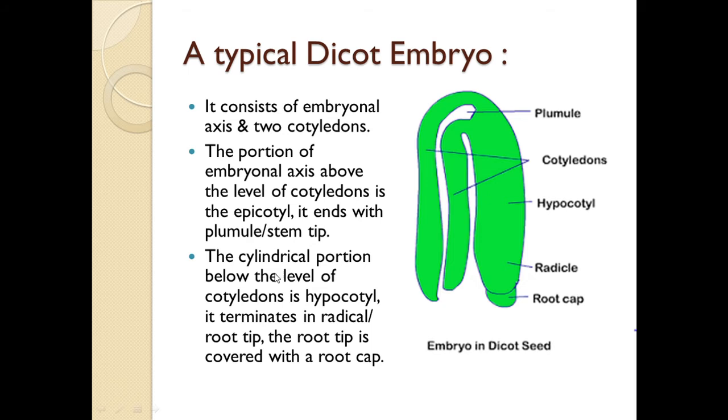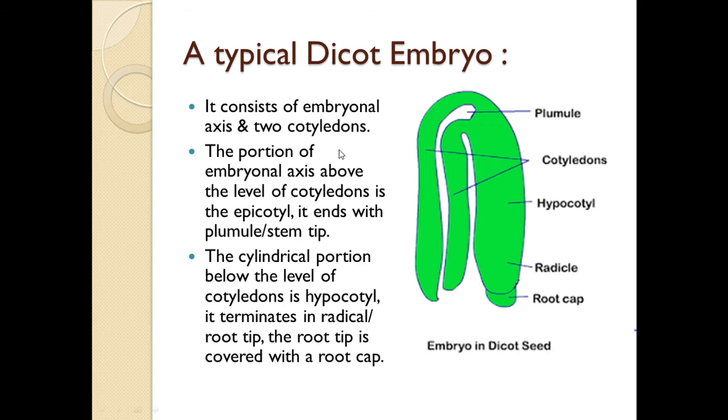Then the cylindrical portion below the level of cotyledons is the hypocotyl. See, this cylindrical portion is known as the hypocotyl. It terminates into the radicle or root tip. The root tip is generally covered with a root cap, so it remains protected. So this is the structure of a typical dicot embryo.